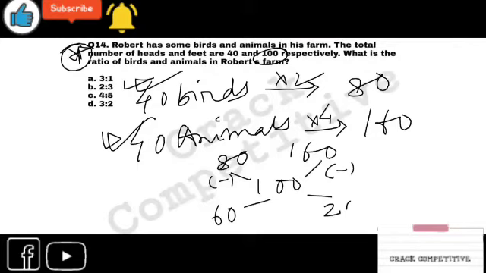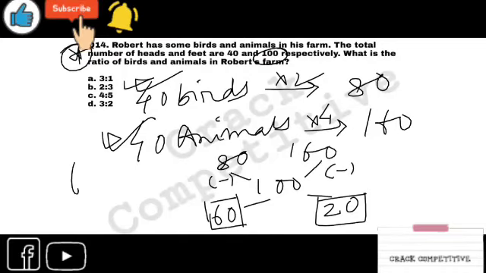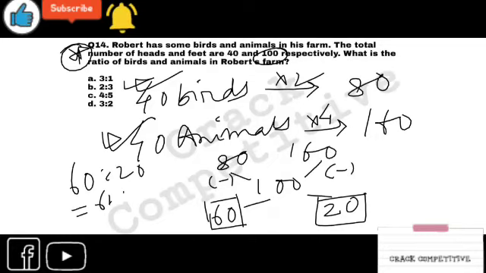So this is the ratio, 60 is to 20. To simplify this, 6 is to 2, and it is 3 is to 1. Option 1 is the correct one. 3 is to 1 is the right answer.